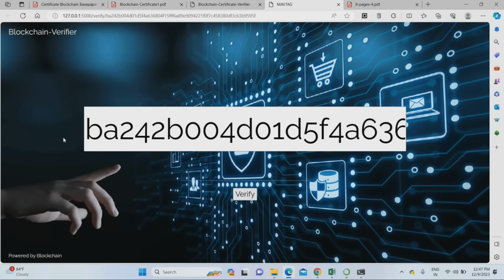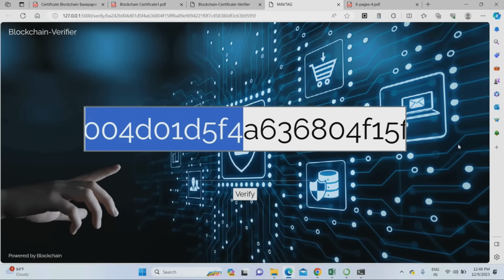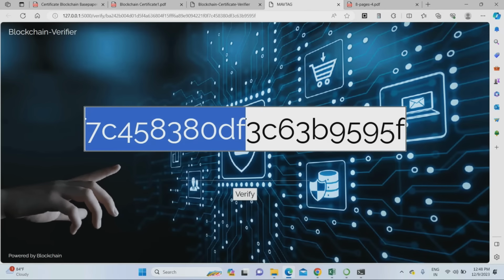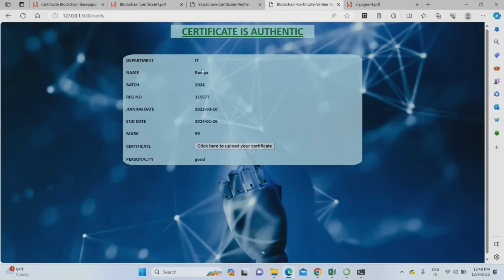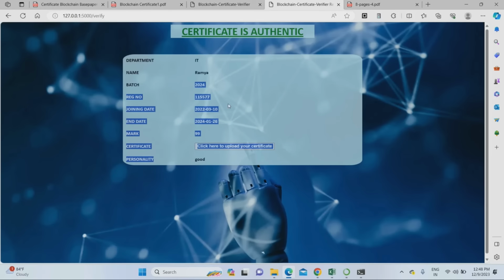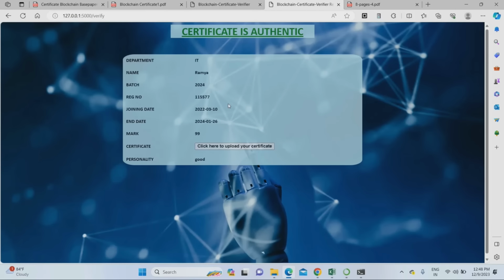Just click this link, that's enough. Once you click that link, it will give the certificate. This is the hash of that certificate. Just click verify. When you click, see, the certificate is authentic. Ramya's certificate, department IT, then Ramya, year, all the data came here. So this way you can verify all the certificates.